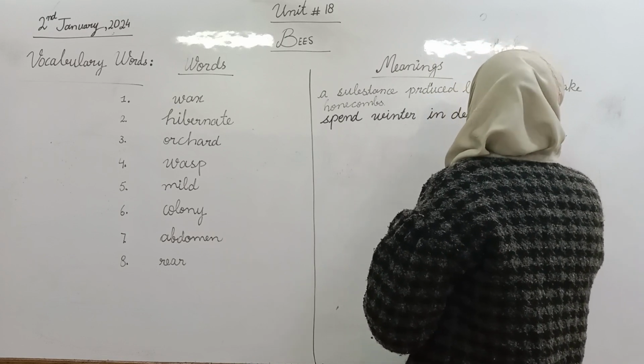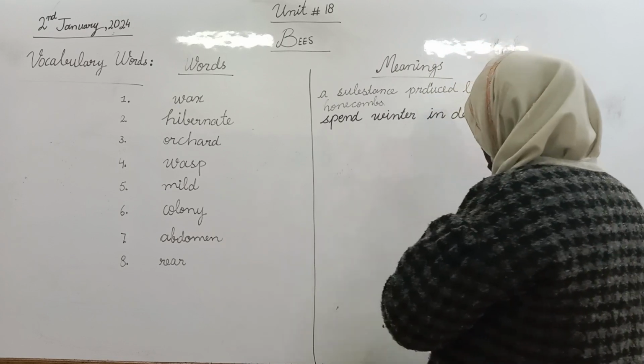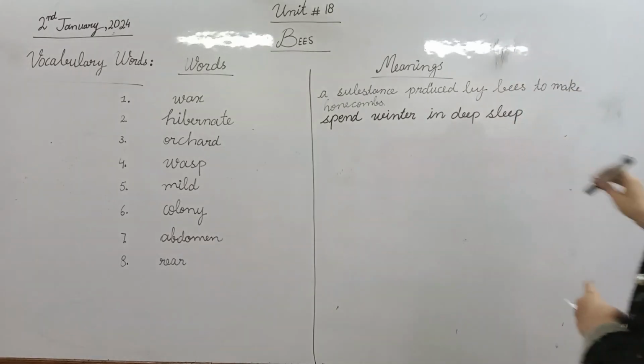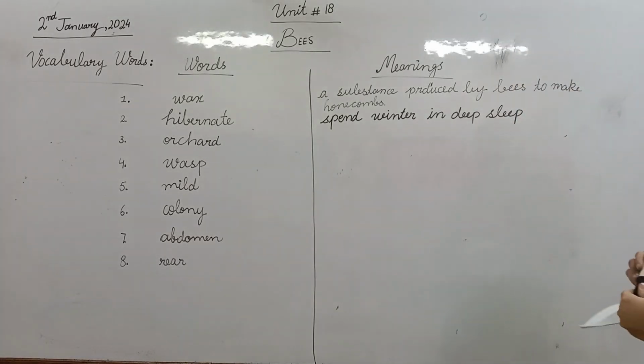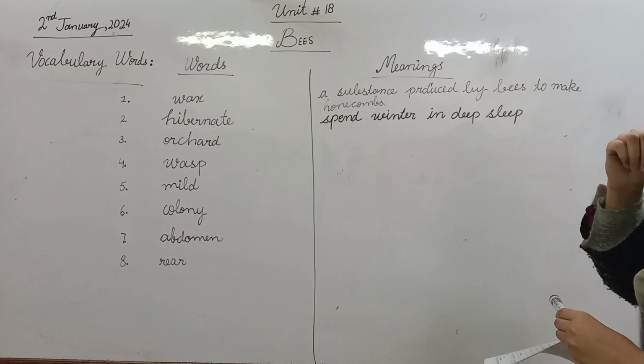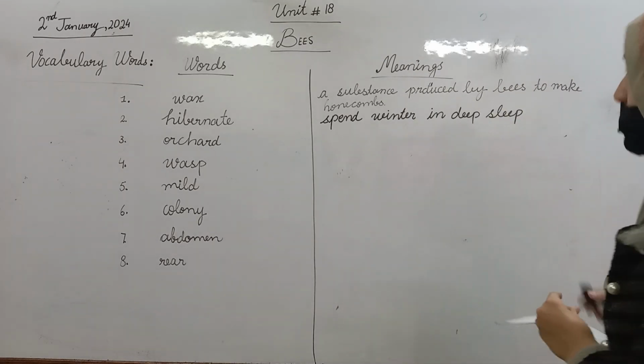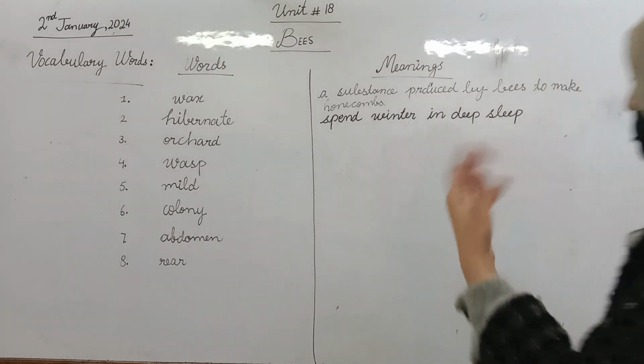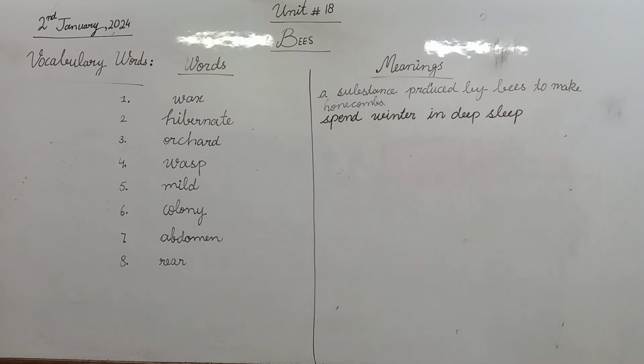Student, there are some creatures, there are some animals, small animals, they remain in deep sleep during winter season, and this sleep is called hibernate. They work and store their food during the summer season, during spring season, and they remain sleepy during the winter season, and this sleep is called hibernate.